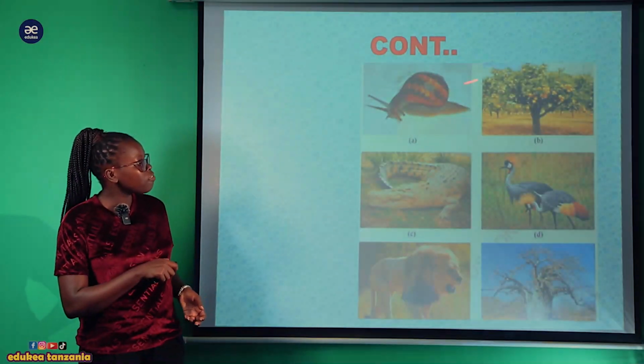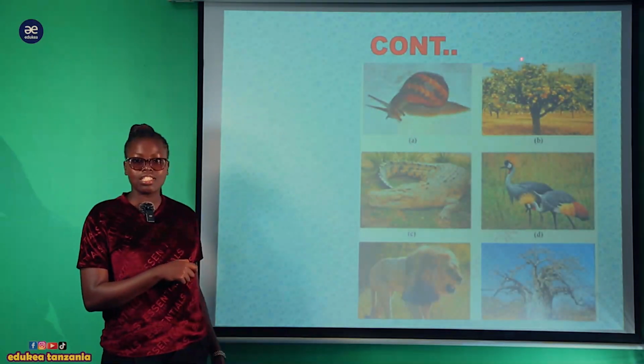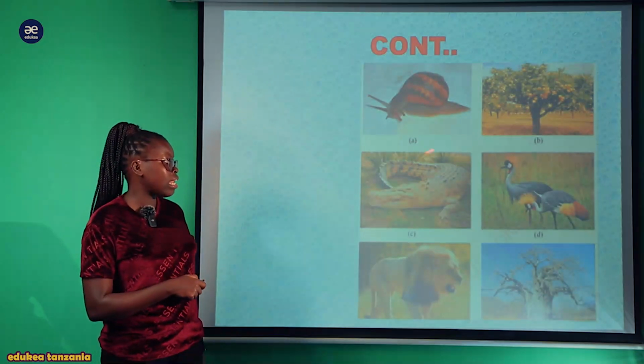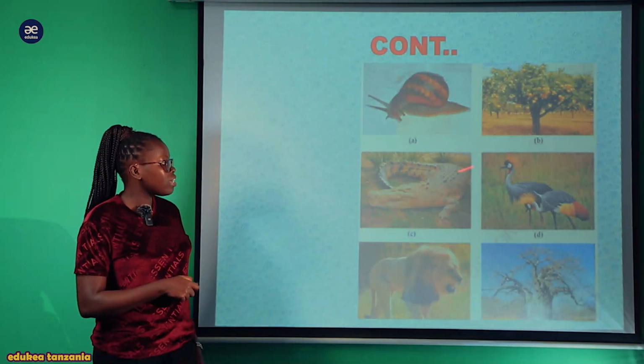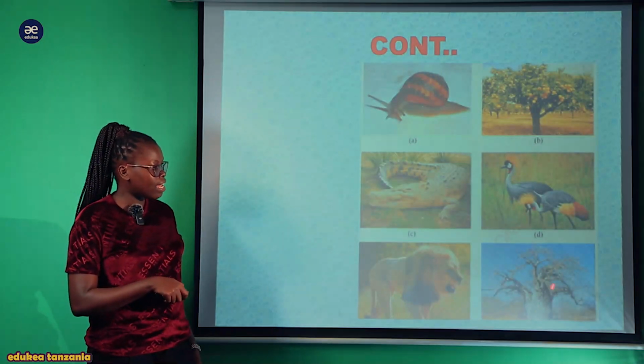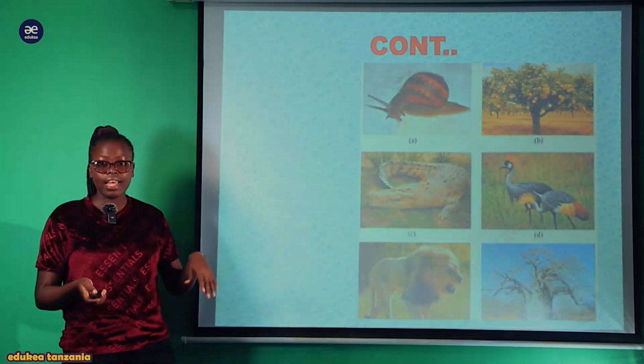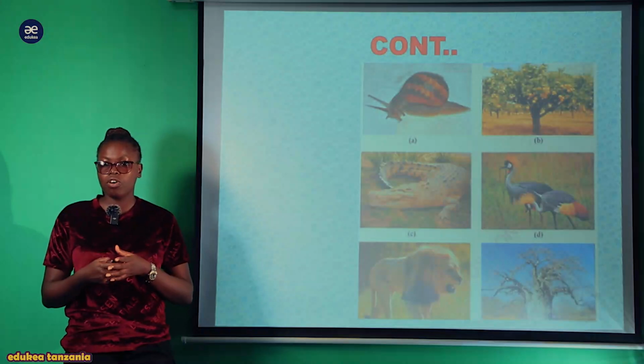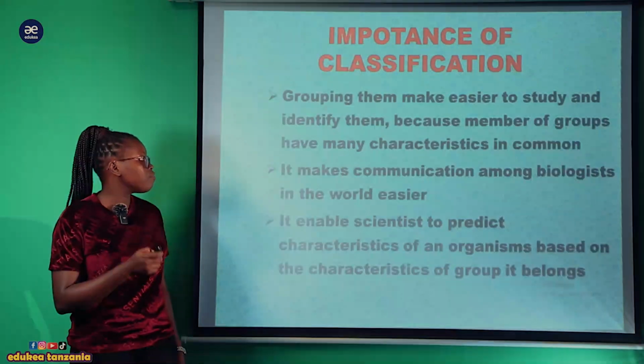Now these are examples of living things. We have the snail. This is a living thing because it is made up of cells. Also a tree, crocodile. We have a beast here. This is a lion. Also a baobab tree. These are examples of the organisms which are found in our environment.